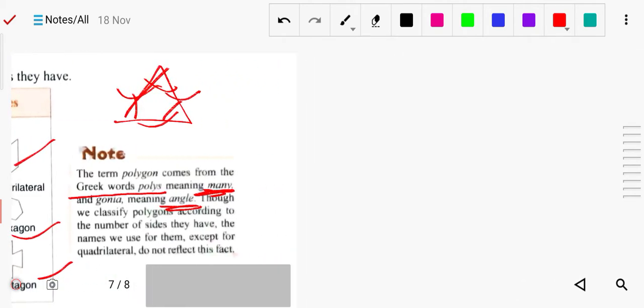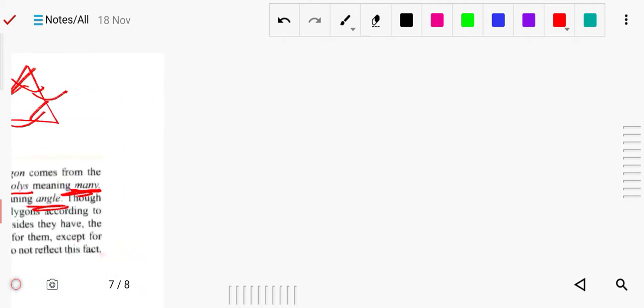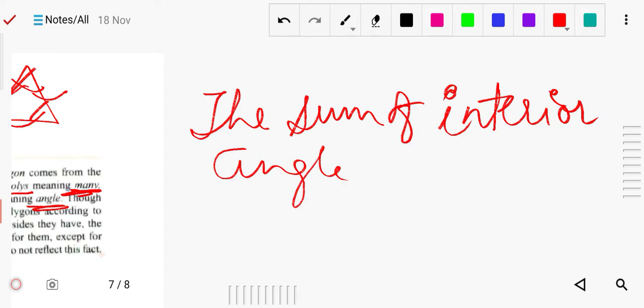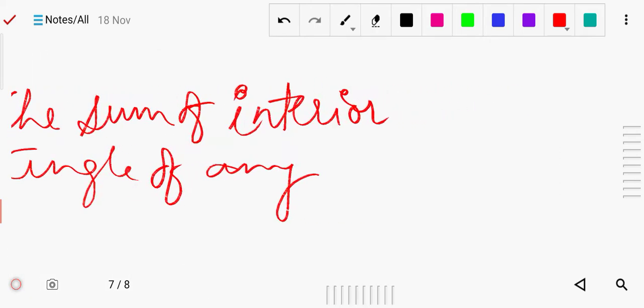And one more thing you have to remember and note down: if you have to find the sum of the interior angles of any polygon, there is a formula for that.